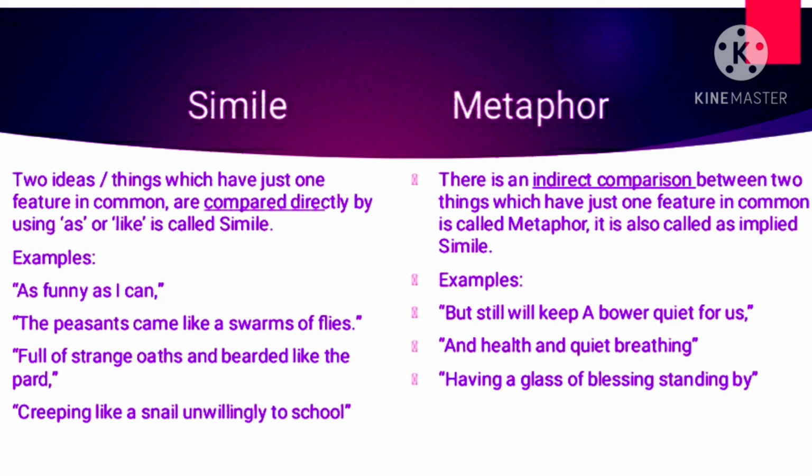But when you look at the examples of simile, you understand. Let me give you one more example of simile. As wise as an owl, he had a solution to all problems. So he has been directly compared to the owl. Here, when you see the examples of metaphor, there is no direct comparison. That is the reason metaphor is also called implied simile.